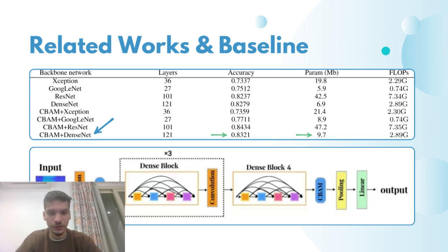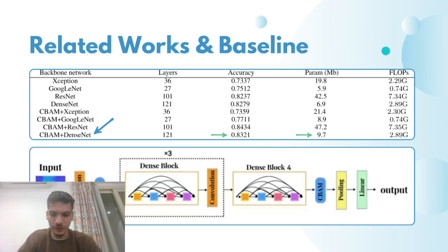And right here in the same slide, it shows the architecture of this model, which incorporates the CBAM module at two different instances into the flow of data through the model in order to better classify an X-ray image as either normal or as a pneumonia image. And so that's pretty much our baseline.